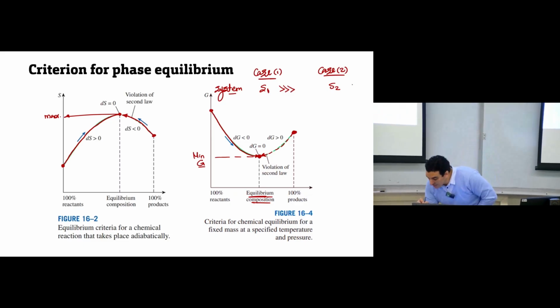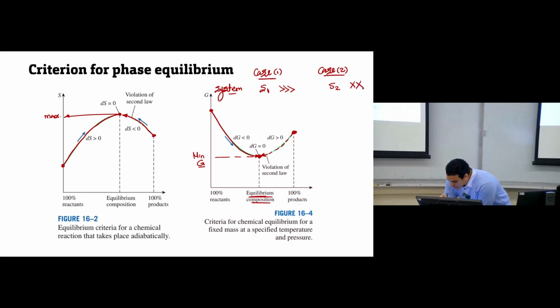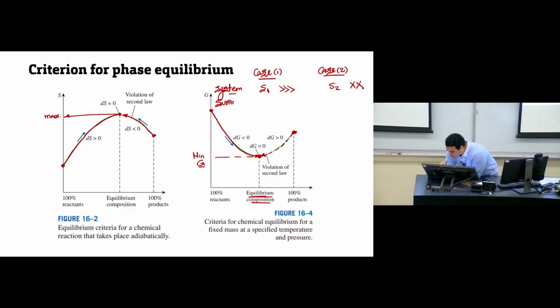again, this is not enough to know the direction, because for entropy we need to know the surrounding. What is S1 for the surrounding? What is S2 for the surrounding? This is the system, and then we calculate the total. This is S1 total, and this is S2 total, which is the summation of system plus surrounding.